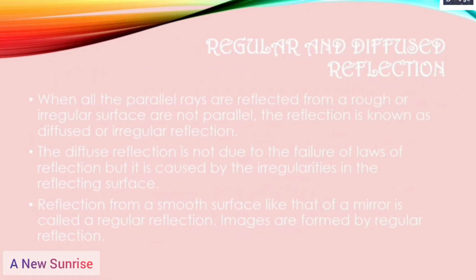Now let us proceed to our next topic, that is regular and diffused reflection. When all the parallel rays are reflected from a rough or irregular surface and are not parallel, the reflection is known as diffused or irregular reflection. The diffused reflection is not due to the failure of laws, but it is because of the irregularities in the reflecting surface.